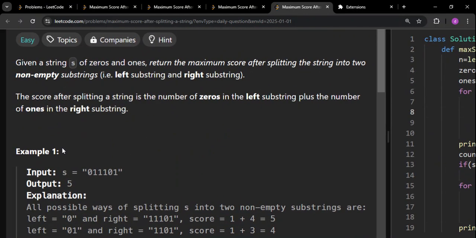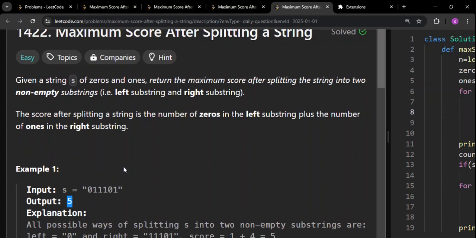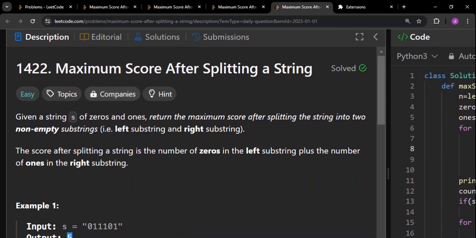As you can see, it's a very simple question. The input is going to be a binary string. Binary means it is going to be filled with zeros and ones, and the output has to be an integer. Now let us see the maximum score after splitting a string. Given a string s of zeros and ones, return the maximum score after splitting the string into two non-empty substrings, that is the left substring and the right substring.